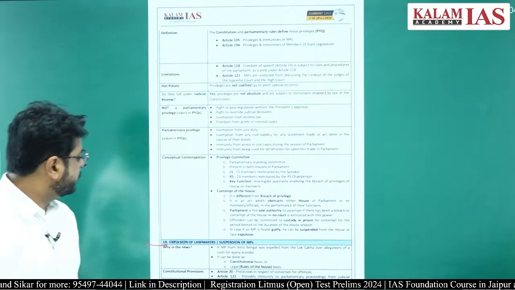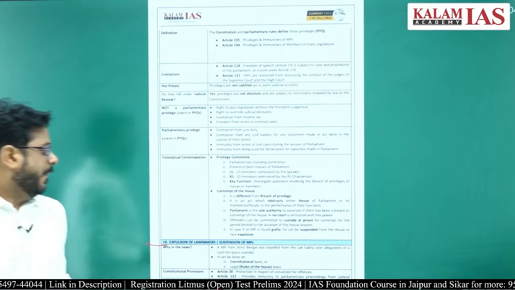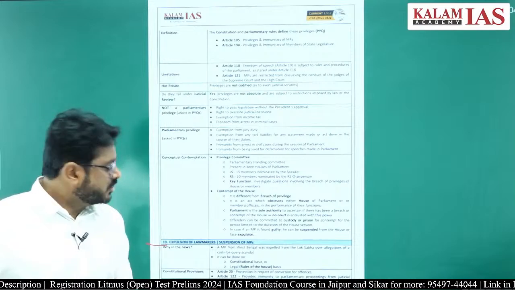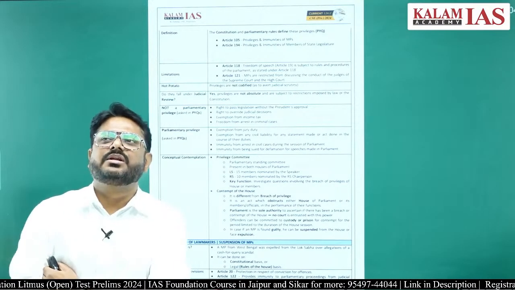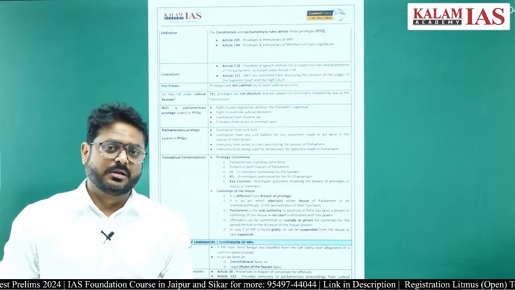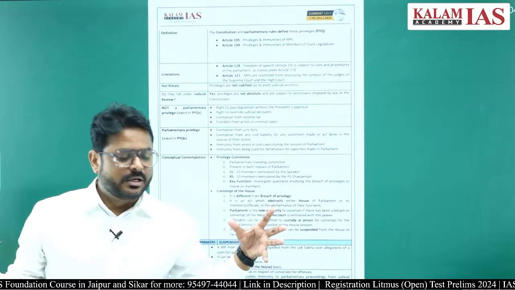Another thing which was in use is the expulsion of the lawmaker or the suspension of the member of parliament, right. Suspension, expulsion, disqualification, all these are different, right.